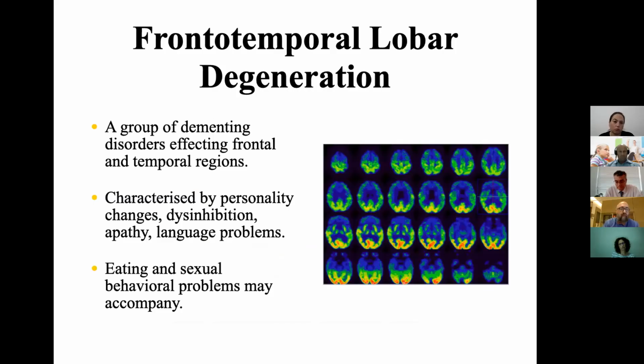One of the most common problems with early onset Alzheimer's disease is differential diagnosis of frontotemporal lobar degeneration. It's a group of dementing disorders affecting frontal and temporal regions in the brain. It's characterized by personality change, disinhibition, apathy, and language problems. It may also sometimes be accompanied by eating as well as some sexual behavioral problems.